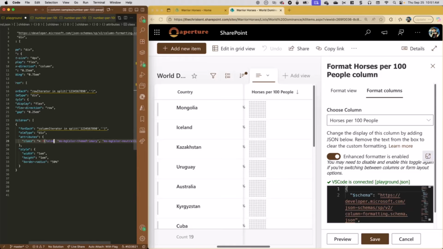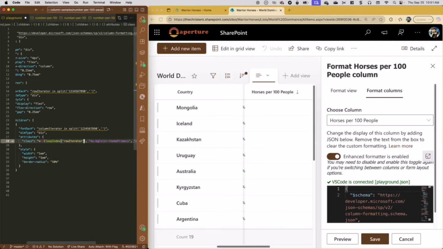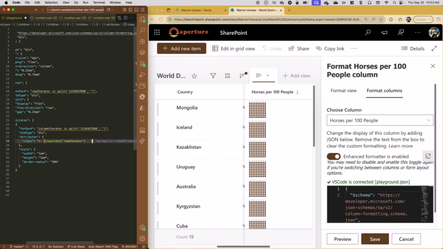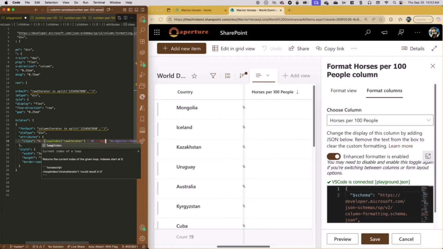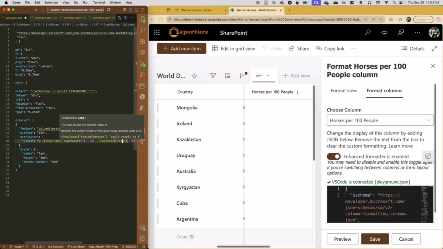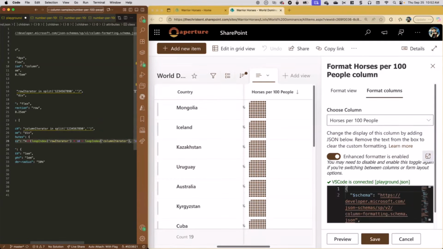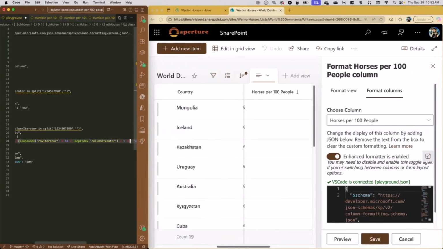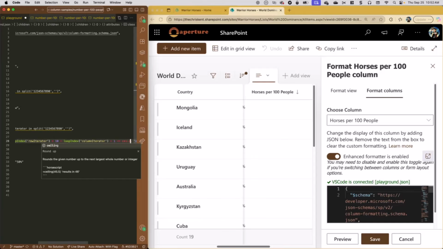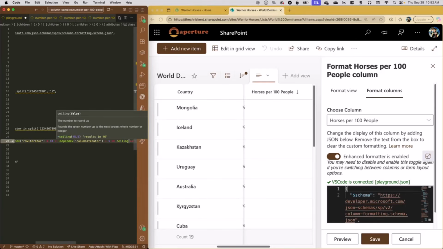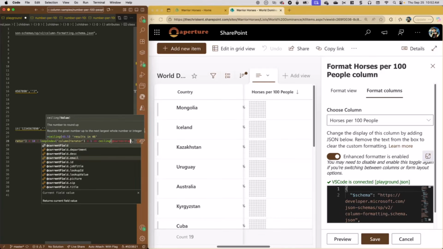So now let's build in what that expression was going to be. So we're going to go back to what we started to do, which is our row iterator. And we're going to say times 10, right, to figure out where the heck we are. And then we're going to say plus the loop index of the column iterator. Right, and that sort of works, but we need to add a +1 because it's zero-based, right? So now we have a +1, but we need to say less than or equal to, and we're going to say ceiling, just get rid of the decimal spots because we're not doing partial dots here. And I'm going to say at the current field.